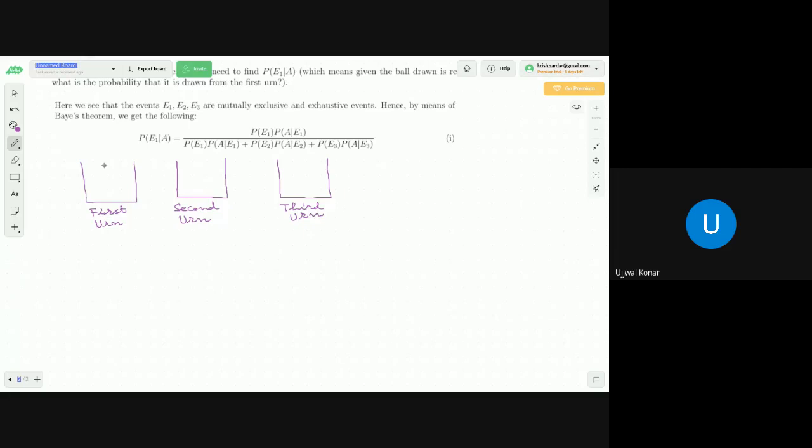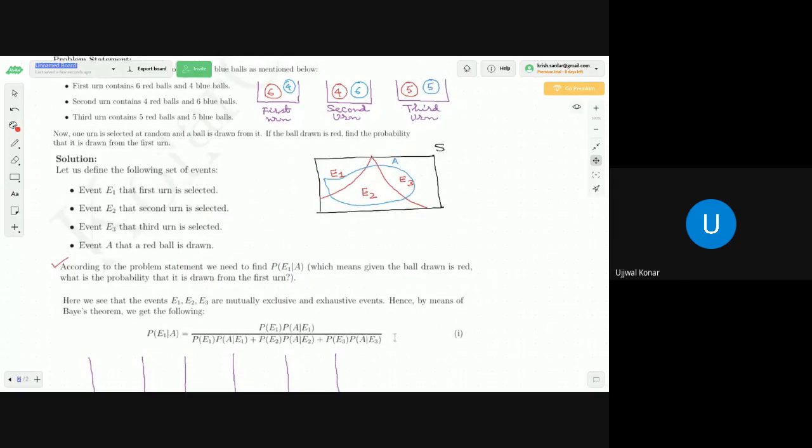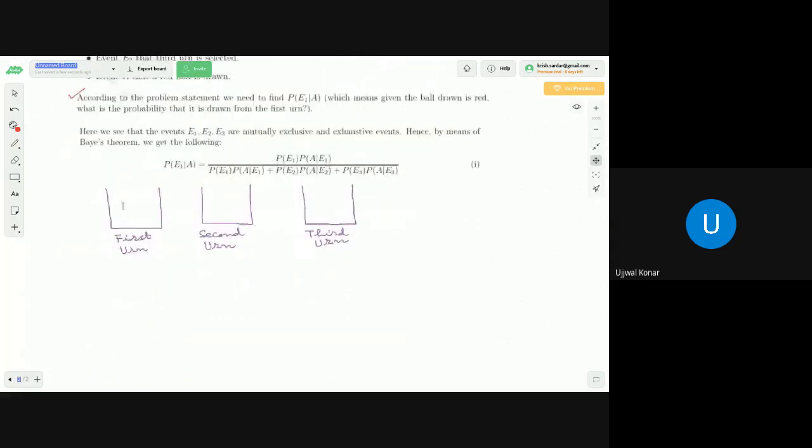Now, according to the problem, if you go through the problem statement once more, I'm drawing the diagram once more. The first urn contains 6 red balls and 4 blue balls. The second urn contains 4 red balls, and the third urn contains 5 red balls. Now blue balls, let me draw in the blue color. The first urn contains 4 blue balls, the second urn contains 6 blue balls, and the third urn contains 5 blue balls.